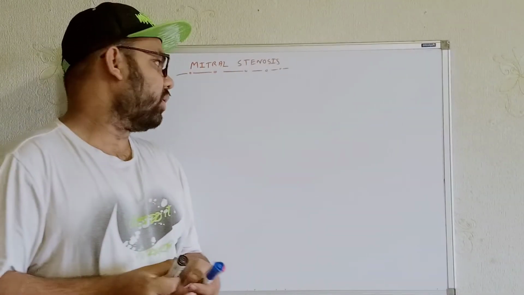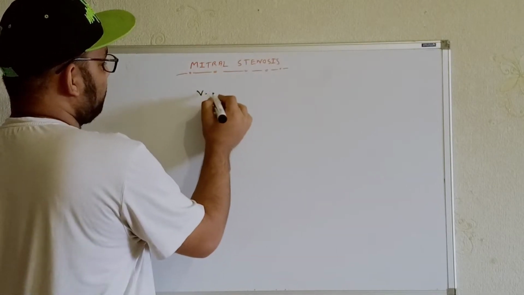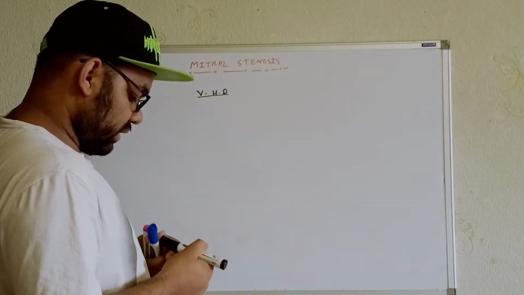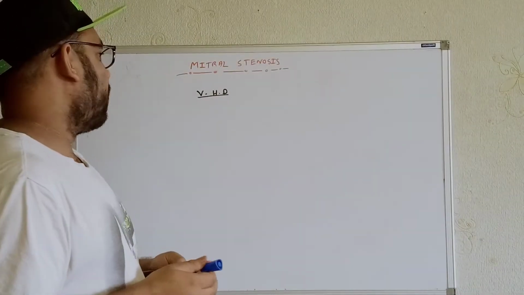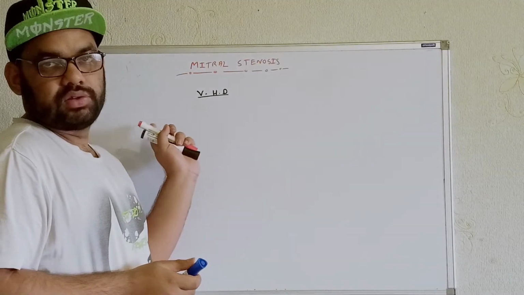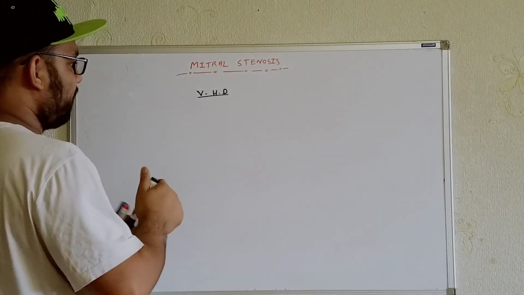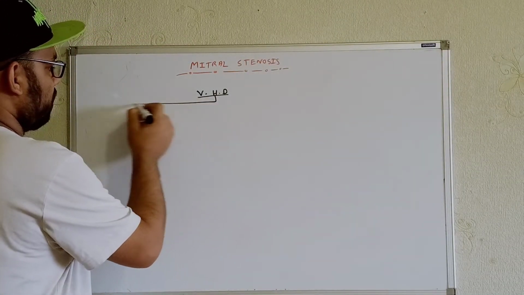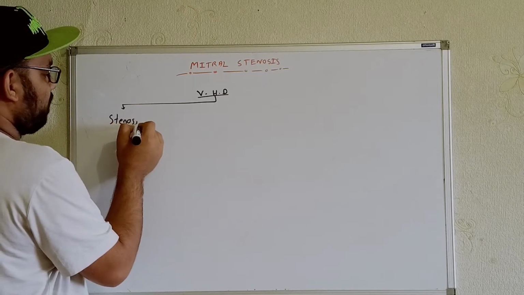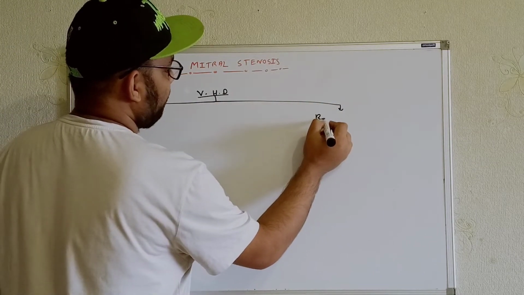Now, whenever we are talking in terms of valvular heart disease, we will get two types of problems. One is stenosis, another is regurgitation. One will get stenosis, another will get regurgitation. Now let's talk about them. Whenever we are talking about stenosis, and for example, we are talking in terms of regurgitation.